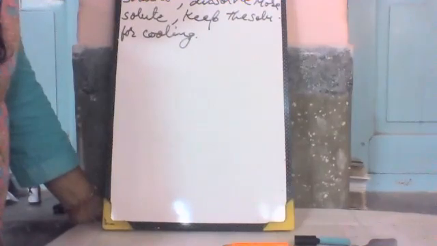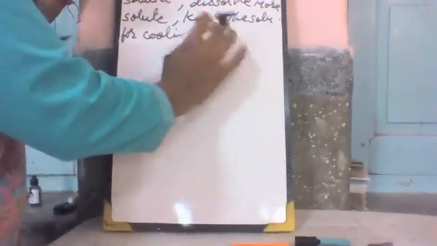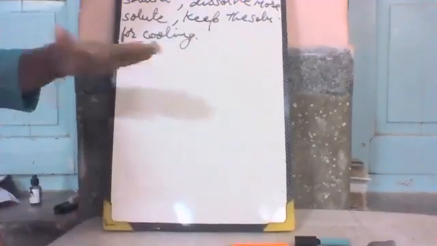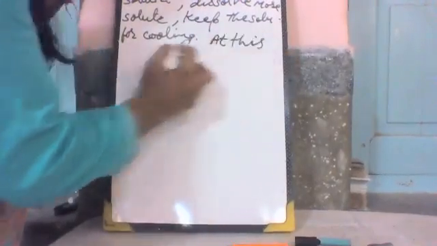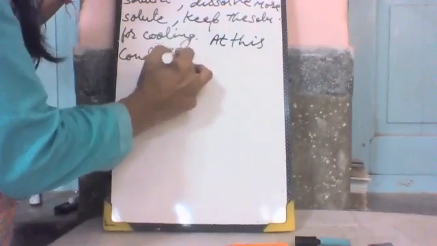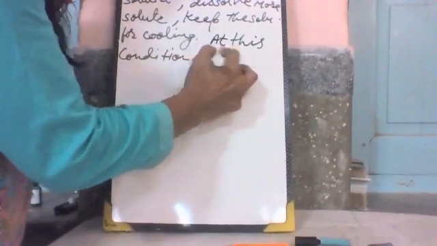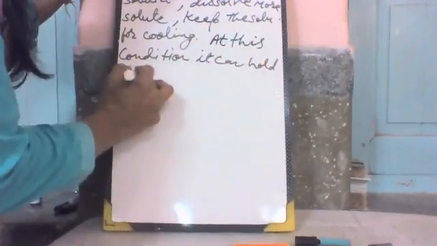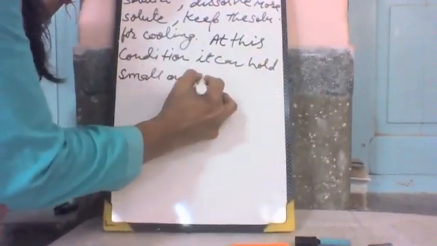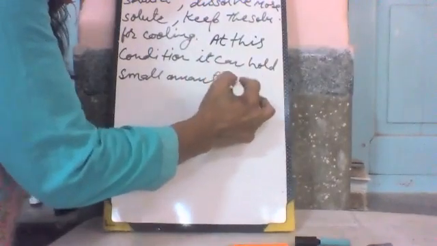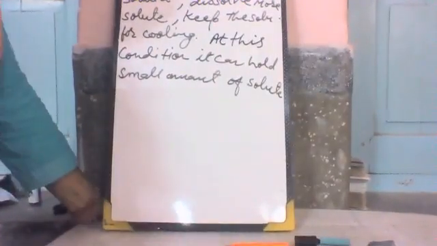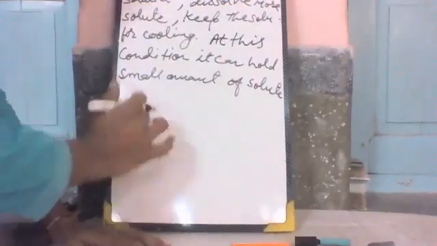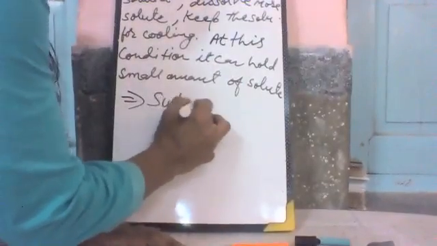Then the resultant solution holds more solute. If it remains in the settled condition, it can hold the small amount of extra solute. Then the saturated solution, which became unsaturated, becomes a supersaturated solution. Then it is known as a supersaturated solution.